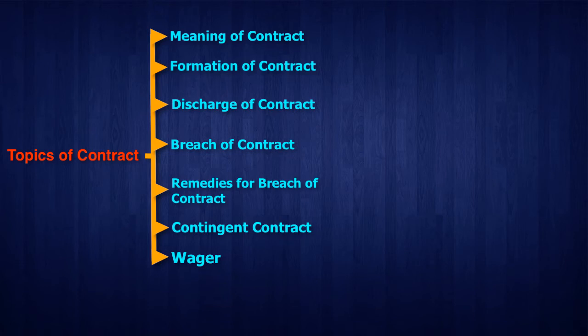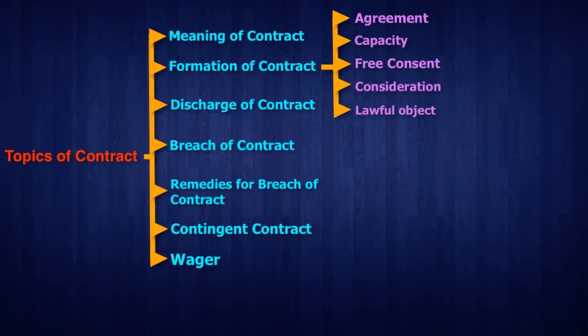Now again come back to the first topic, that is formation of contract. What are the principles that we have discussed under the formation of contract? The first one of course was agreement. So what is agreement? Then capacity.